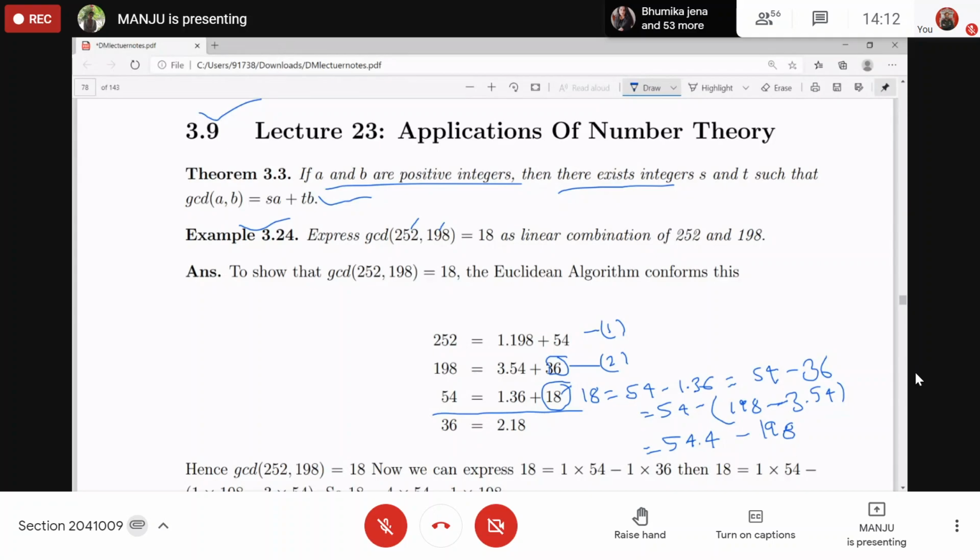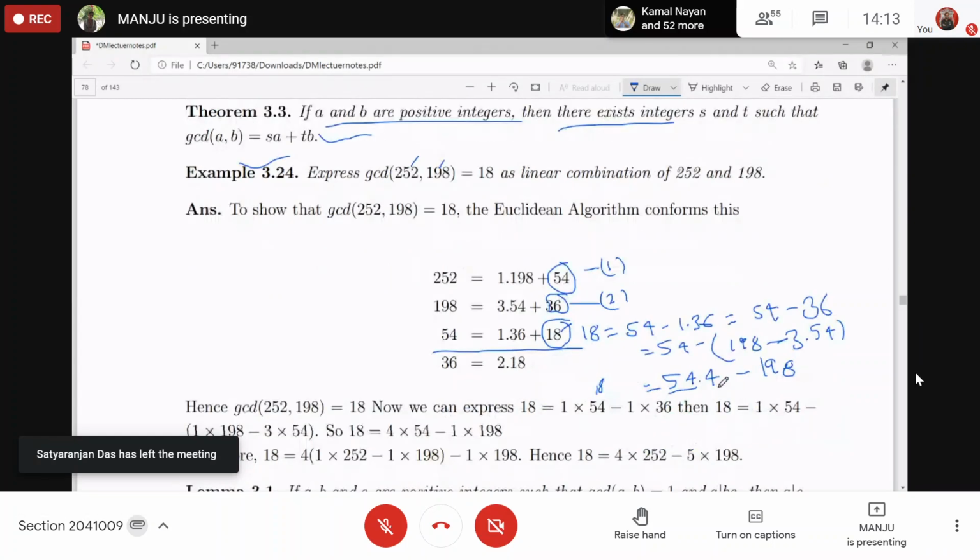Now, what is lacking here? 198 is the B part that we got. What about A? A is not yet obtained. So this 54 is replaced by the value from here. Then we will have all the values in A and B, and on the left-hand side we have the GCD. Put the value of 54 from equation number 1 into this one.